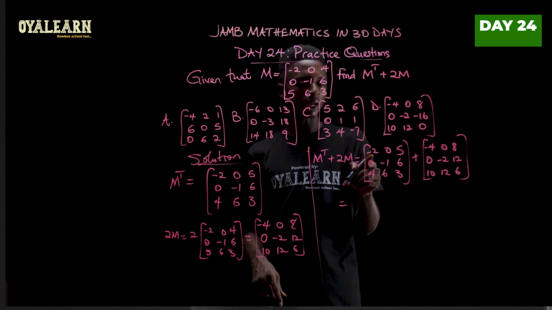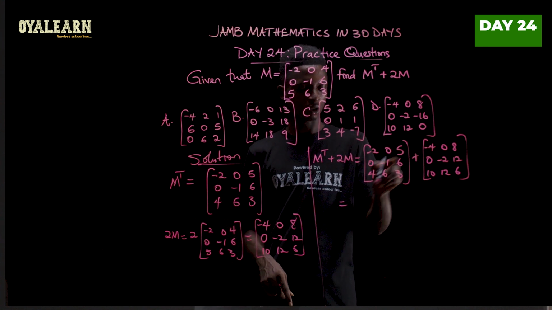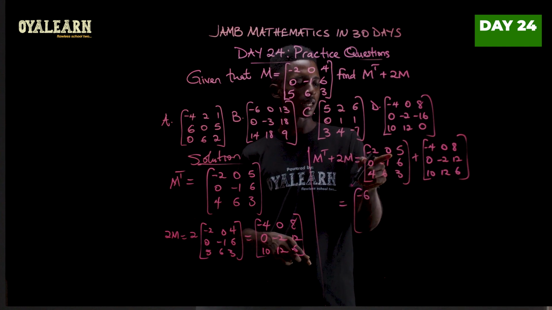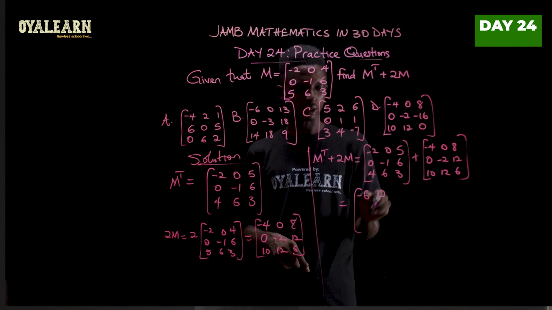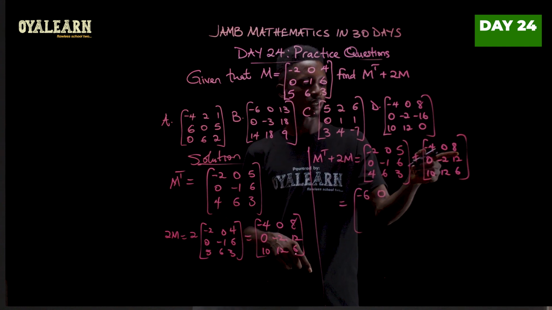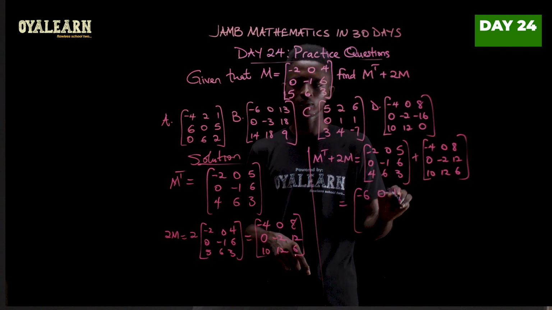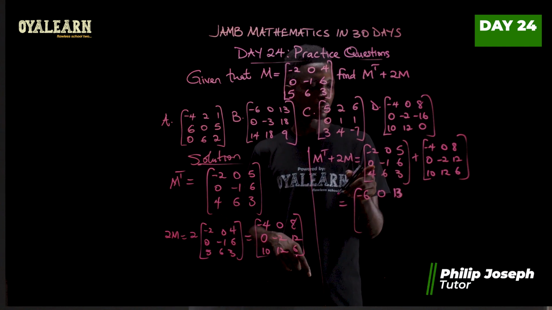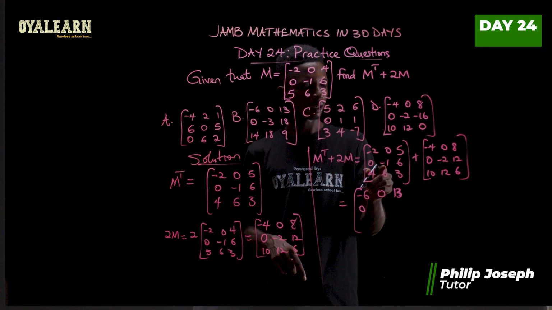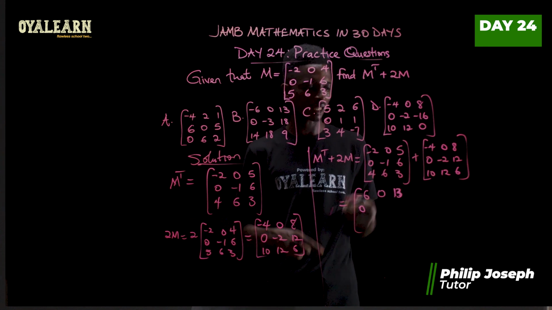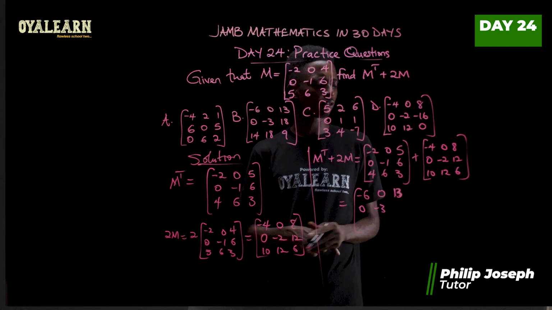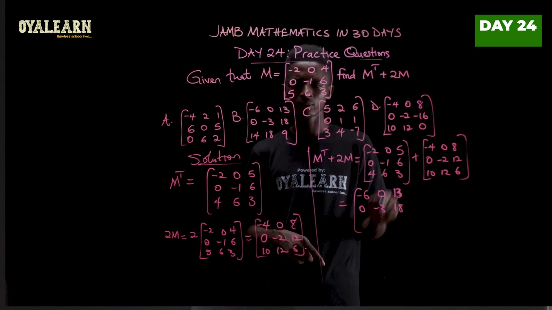So -2 plus -4 will give us -6. 0 plus 0, that's 0. 5 plus 8, that's 13. So 0 plus 0, 0. Minus 1 plus minus 2, that's minus 3. 6 plus 12, that is 18.